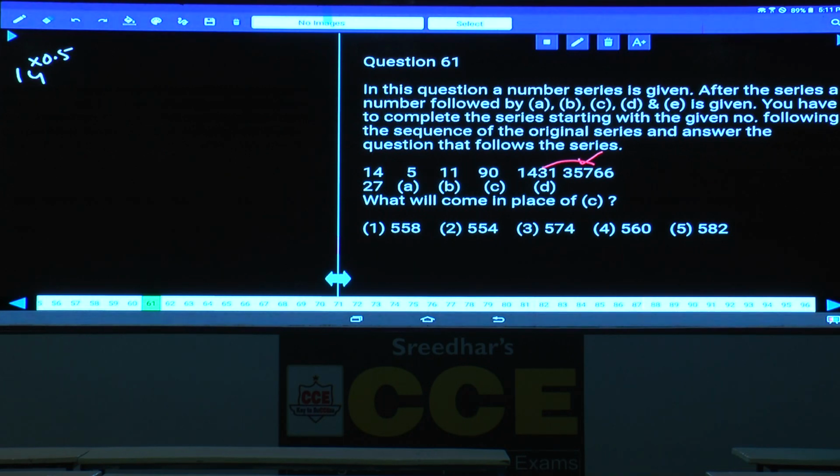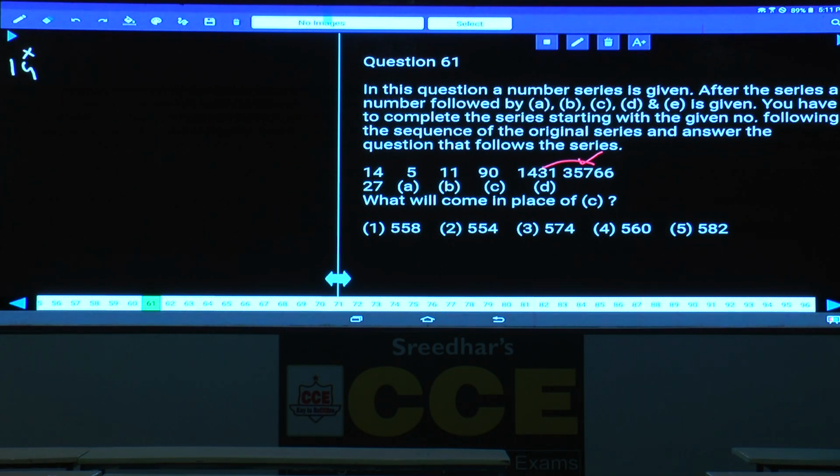And this number should be multiplied with 25. 1431 into 25 is 35775. Are you following this? The last one is into 25, and the previous one is 25, which is a square, and the previous one is 9, 4, and so on. Hence it must be into 1, it cannot be into 0.5.